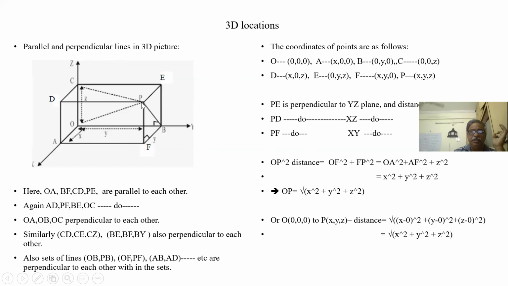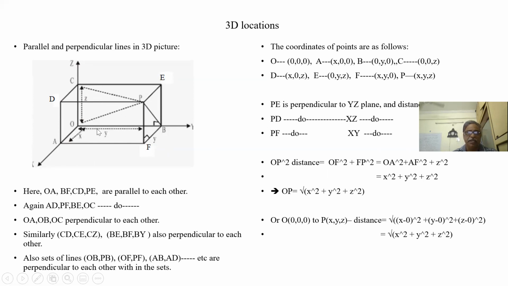So PF is the perpendicular distance to the plane of xy. PD is the perpendicular distance to the plane of xz. So these are the perpendicular distances. Coordinates are nothing but perpendicular distances to the planes. Now I want the distance OP.